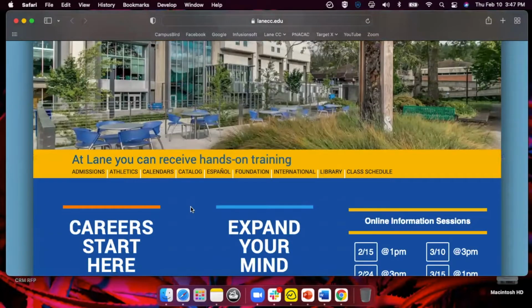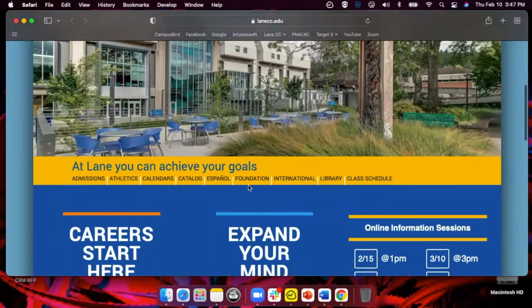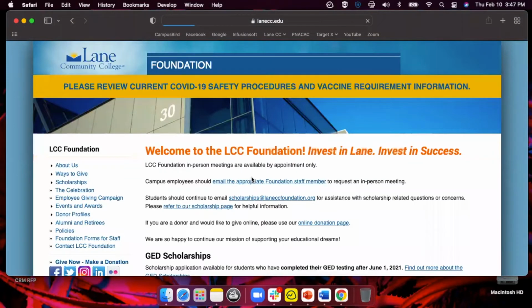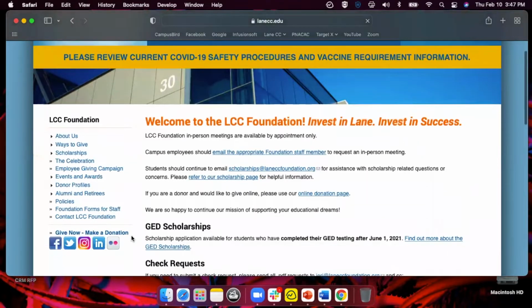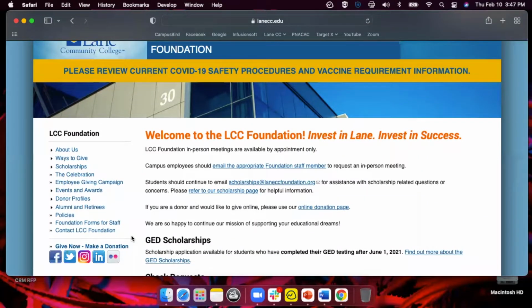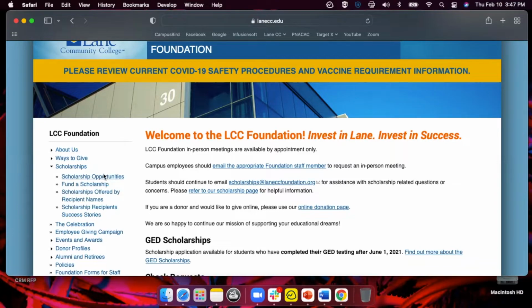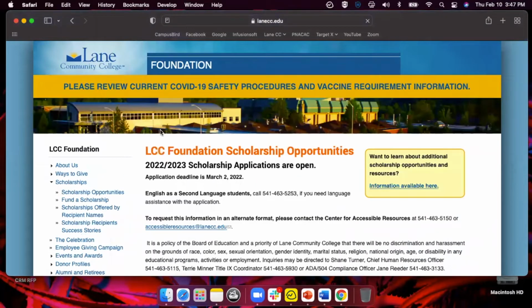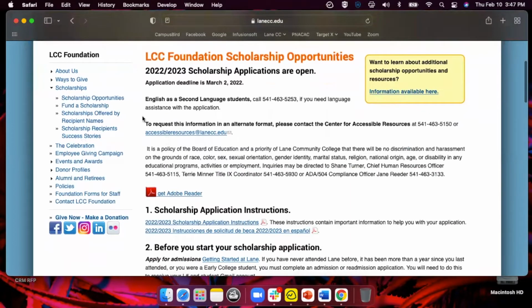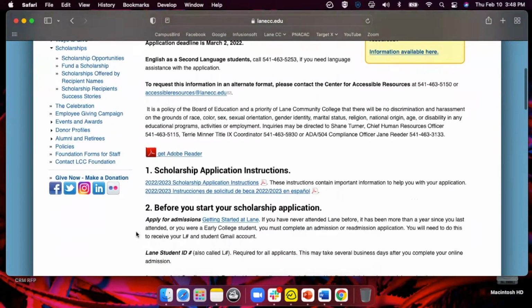So the easiest way to get to our scholarship application is from the homepage and then clicking foundation. The foundation is the office, the organization that basically is in charge of fundraising funds for scholarship opportunities. If you hover over to their left menu, over on the left, you would want to click scholarships and then scholarship opportunities. You are now directed to the scholarship page.